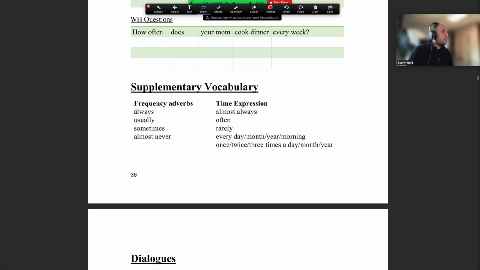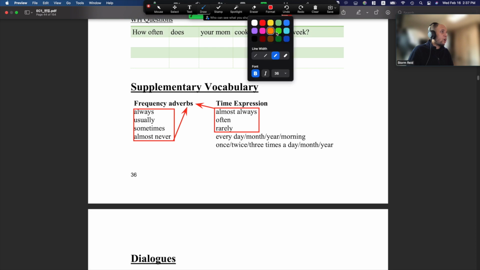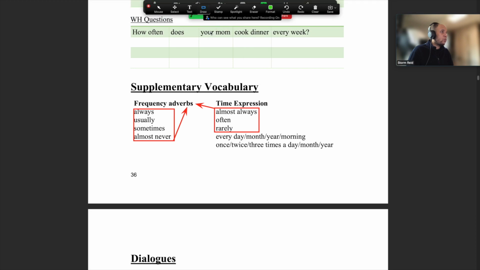I suggest, guys, just choose a couple of these and put them in your sentence, right? So we've got always, usually, sometimes, almost never, almost always, often, rarely. Now, all of these in the red box, these are all frequency adverbs, okay? I don't know why this is a mistake. This should not be here, all right? Time expressions are in the green box, okay?